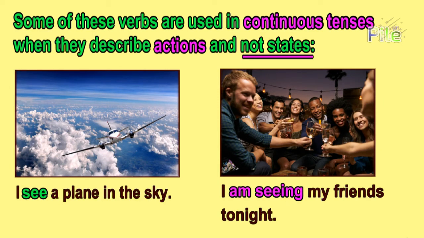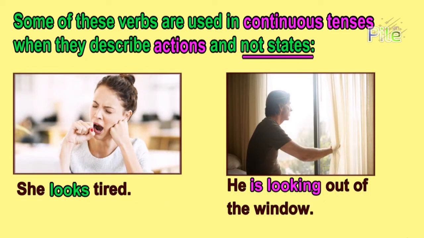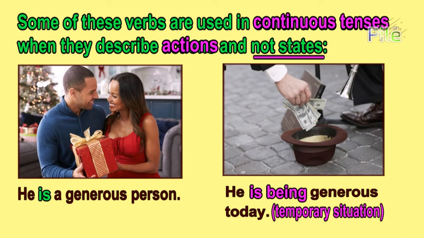I see a plane in the sky. Or, I am seeing my friends tonight, in the meaning, I'm meeting my friends tonight. She looks tired, and he is looking out of the window. He is a generous person, and he is being generous today, if you want to show that this action doesn't happen very often.